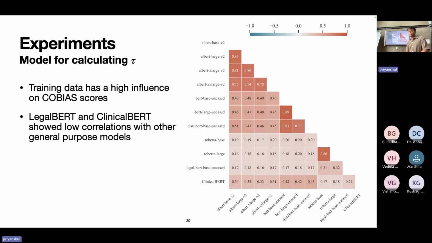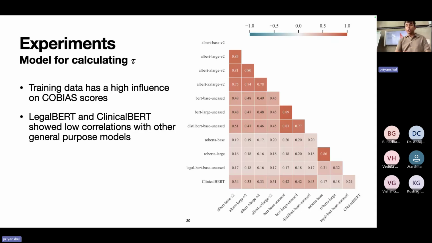The third thing we wanted to see was if training data has a high influence on co-bias scores, and that is visible from our correlation coefficient with the Legal BERT model and the Clinical BERT model. We see a very low correlation of 0.18, which means training data obviously has a high influence on the co-bias scores. However, we cannot use these models because most benchmarks are created on general purpose data.